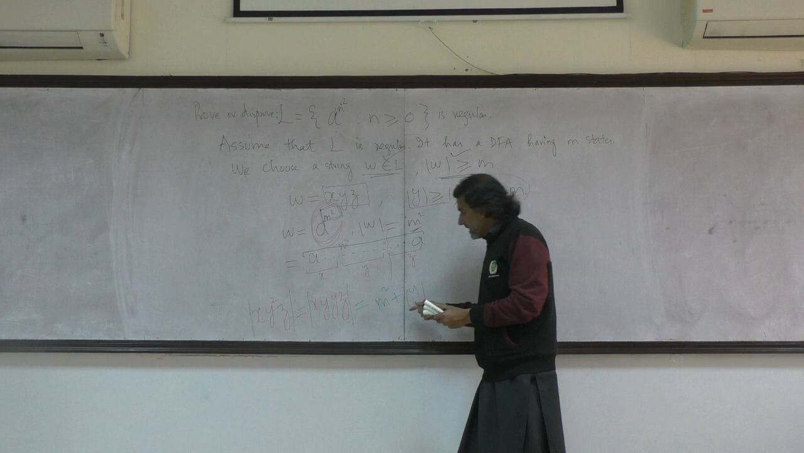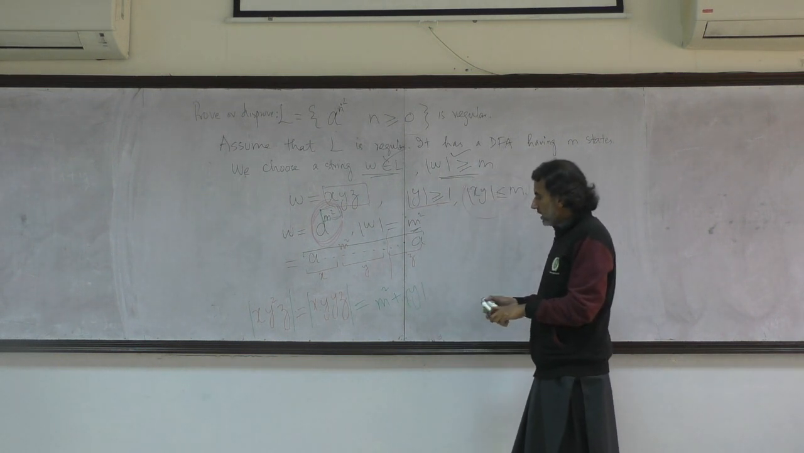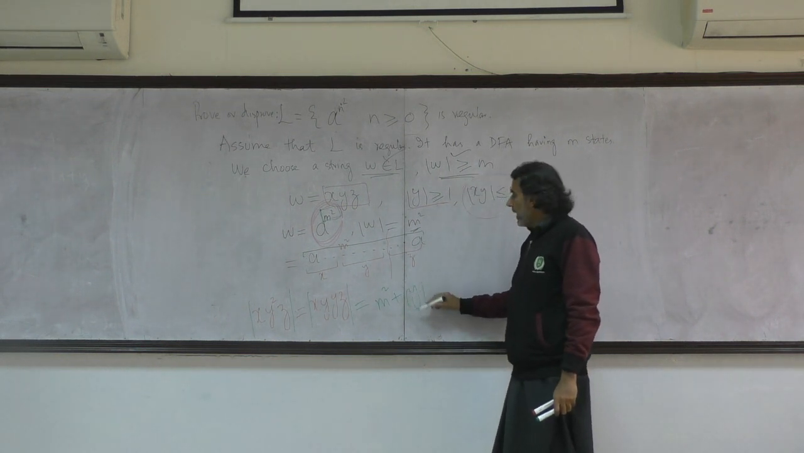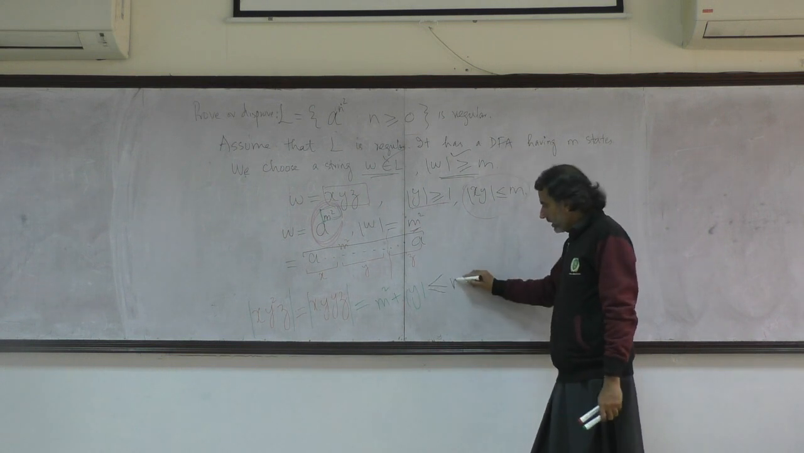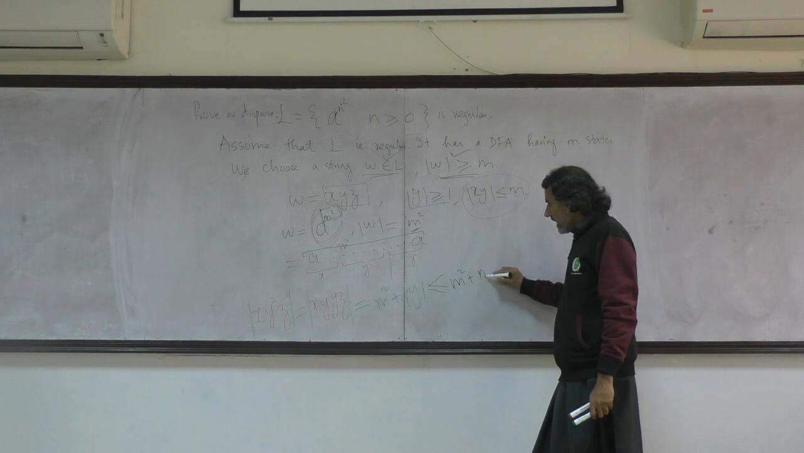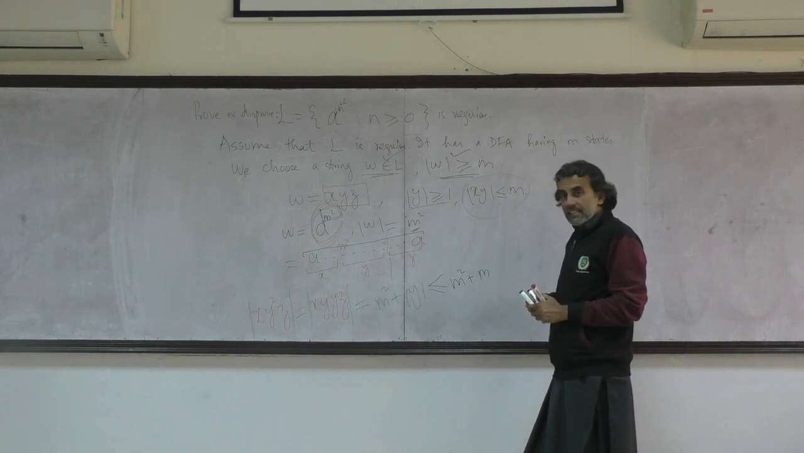So what is this? M square plus the length of Y is guaranteed to be less than or equal to M square plus M. And this is the turning point.